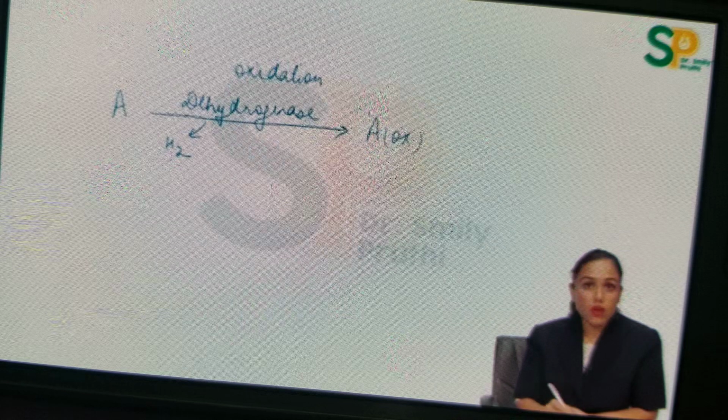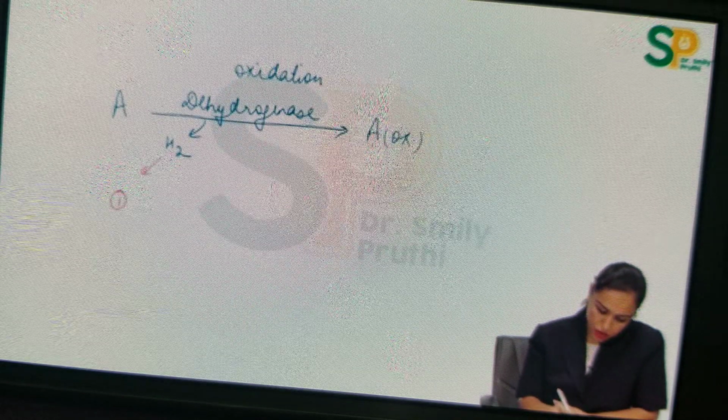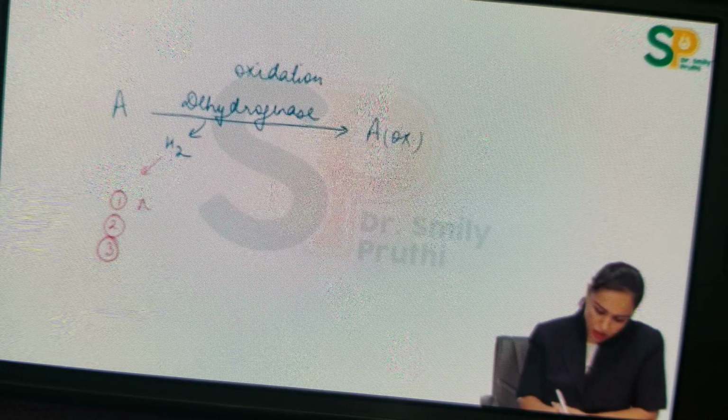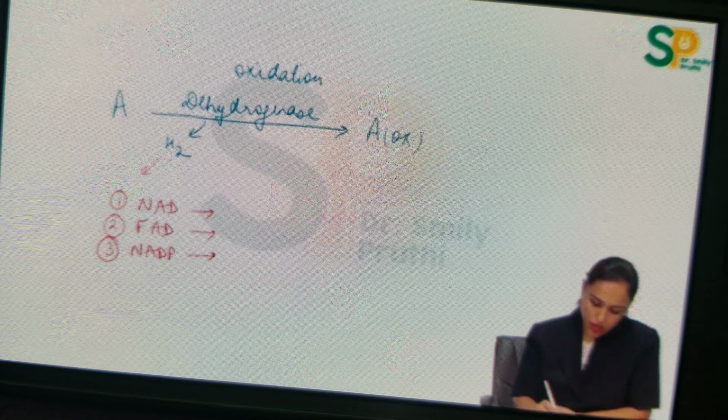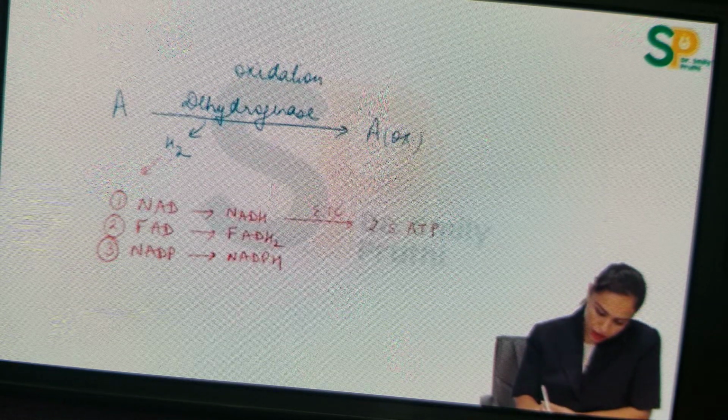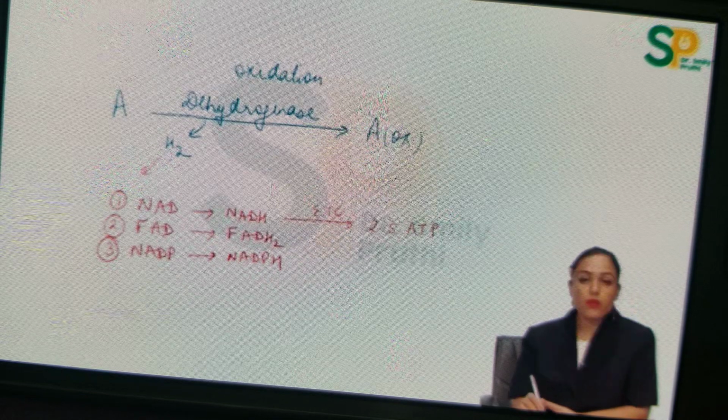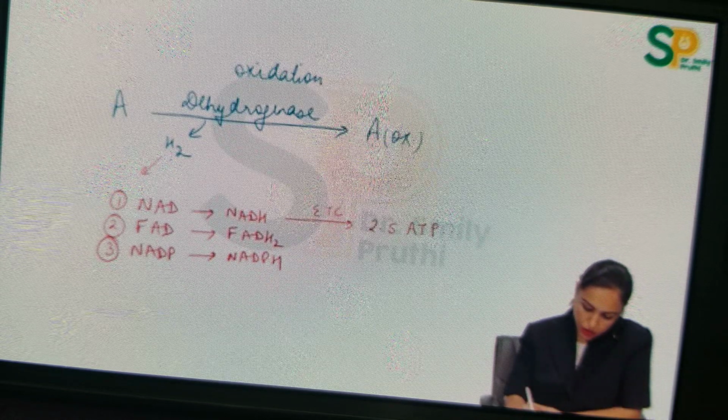Whenever dehydrogenase works, hydrogen is removed. Somebody will come to take this hydrogen. That somebody can be one out of these 3 things. Either it can be NAD or FAD or NADP, which will come to take this hydrogen. Respectively, they will take hydrogen and will form NADH, FADH2, and NADPH. Right? Now this NADH will go into ETC to give 2.5 ATPs.